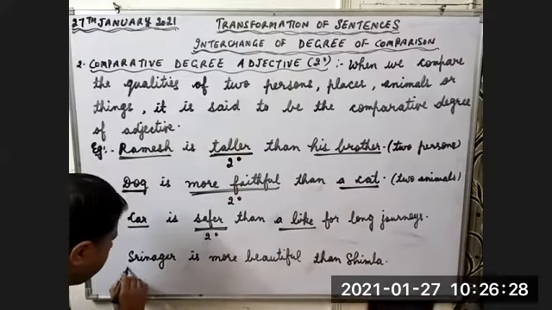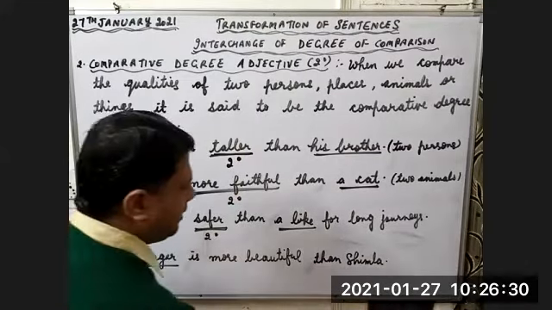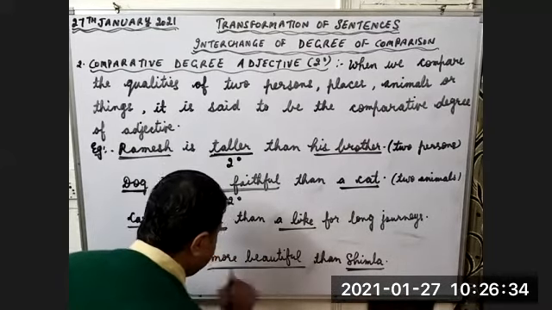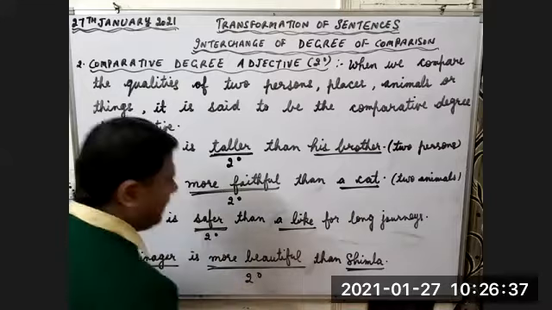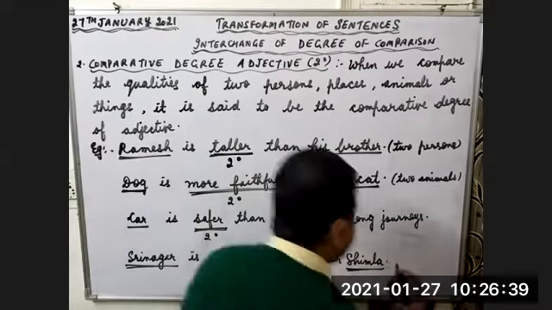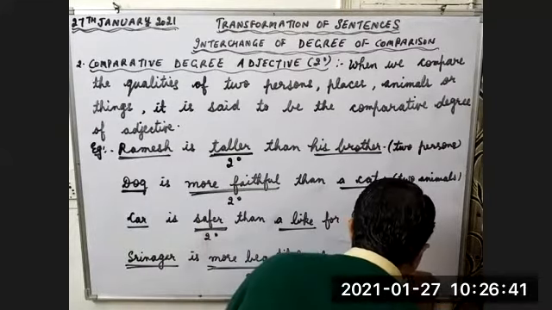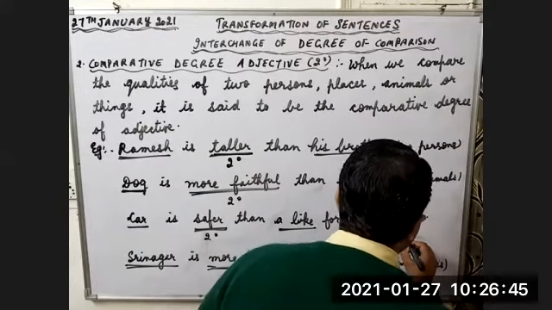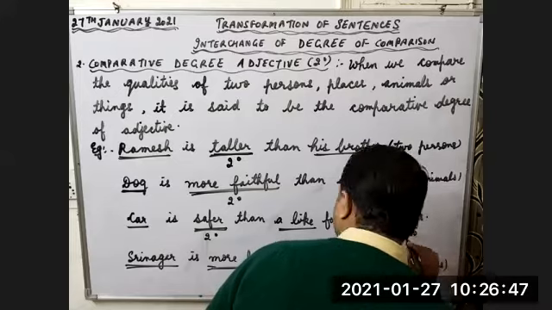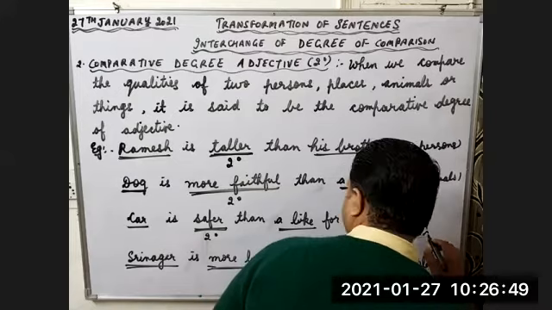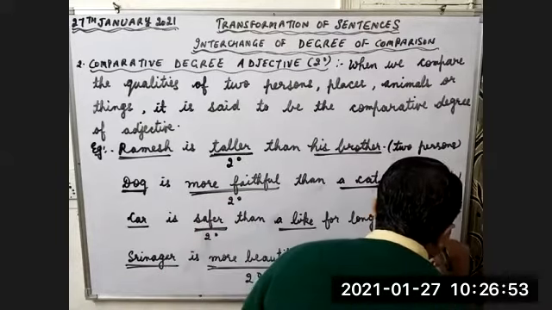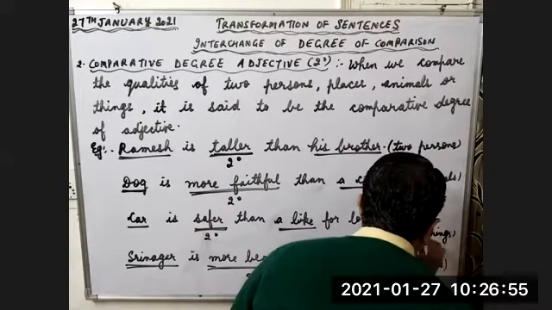Here we are comparing two places. One is Srinagar and one is Shimla. And we are using a comparative degree, second degree, that is more beautiful. In the third example, we are comparing two places.